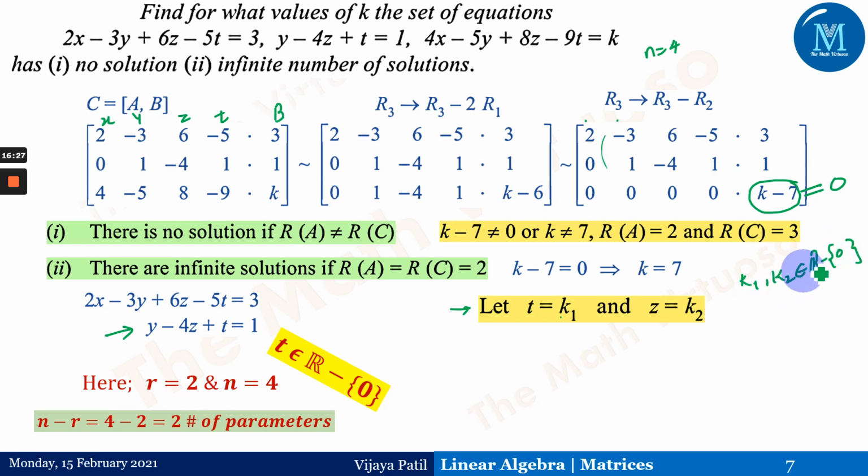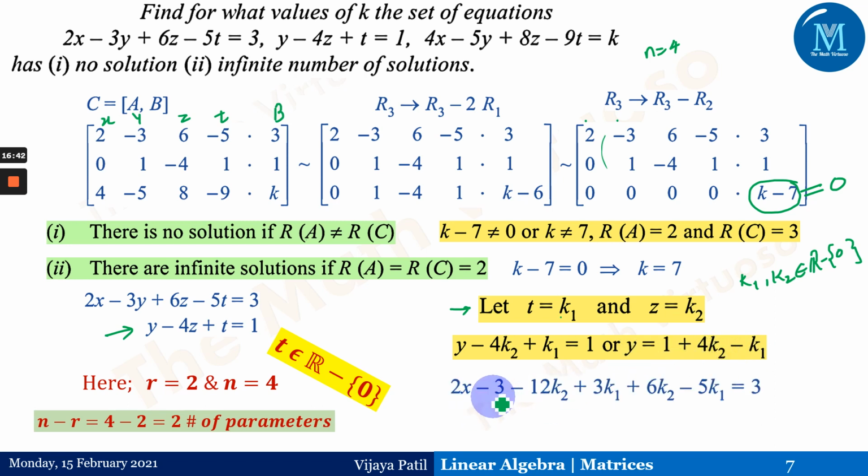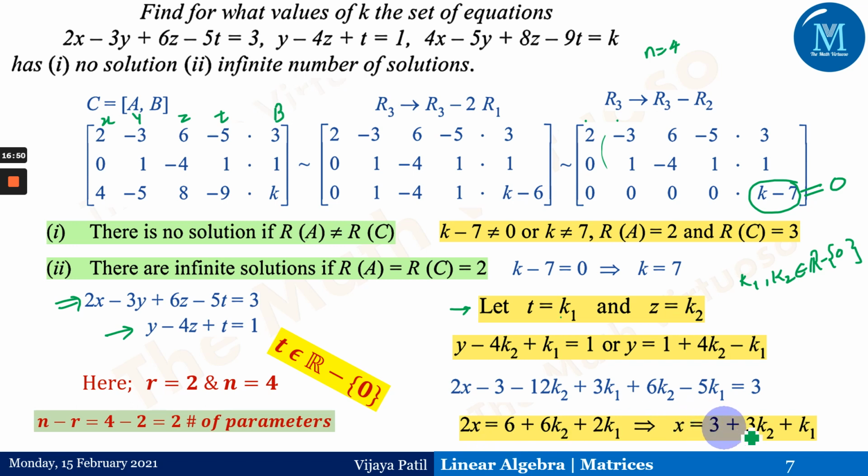Other than 0, we are assuming any value. By putting the values here, we get the y value as 1 plus 4k2 minus k1. So we have the value of y in terms of k1 and k2. Similarly, if we take these values of t, z and y and put them in the first equation, we get the value of x as 3 plus 3k2 plus k1. So this value of x is again in terms of k1 and k2.